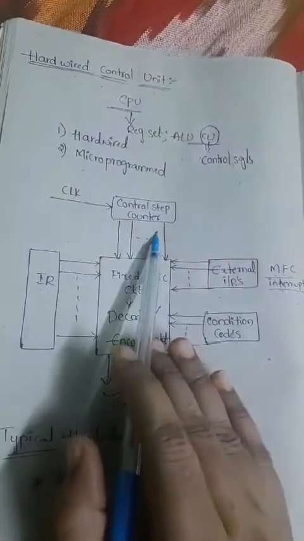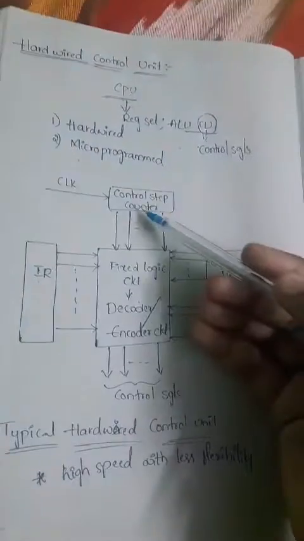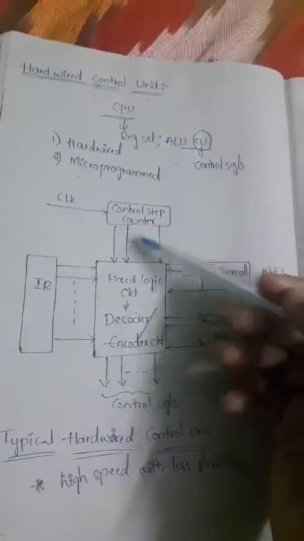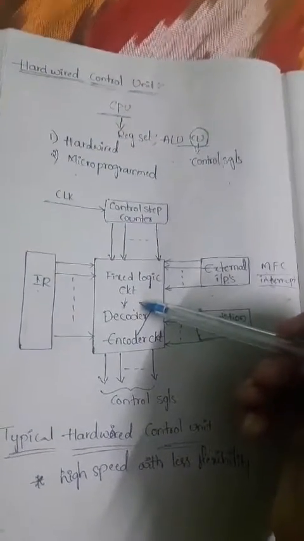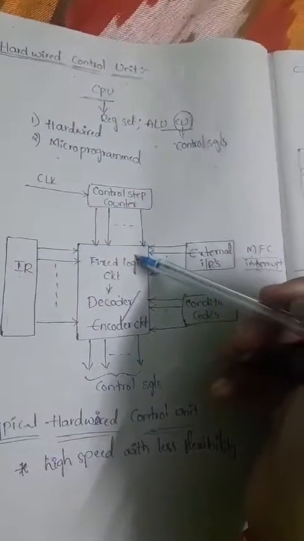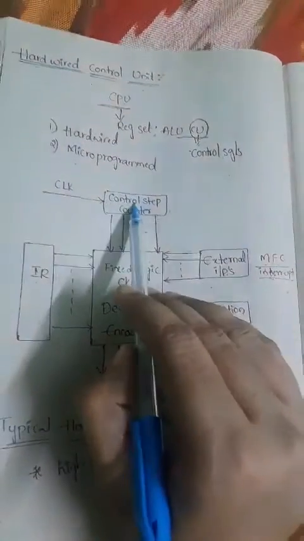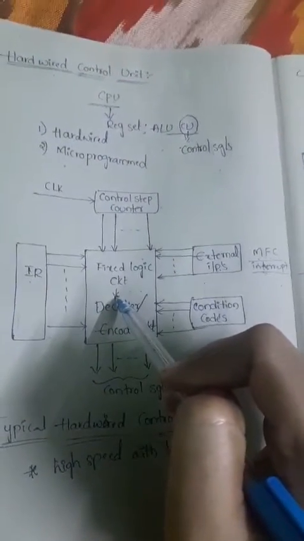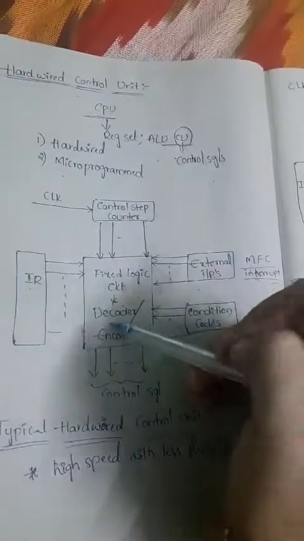First, coming to the control step counter, just observe the connection between the control step counter and the decoder/encoder. Our control step counter output is connected to the input of the decoder/encoder circuit. That means this is given as one of the inputs to it.